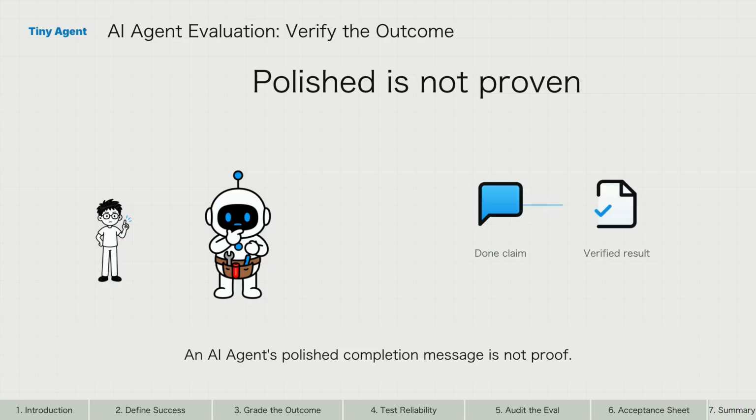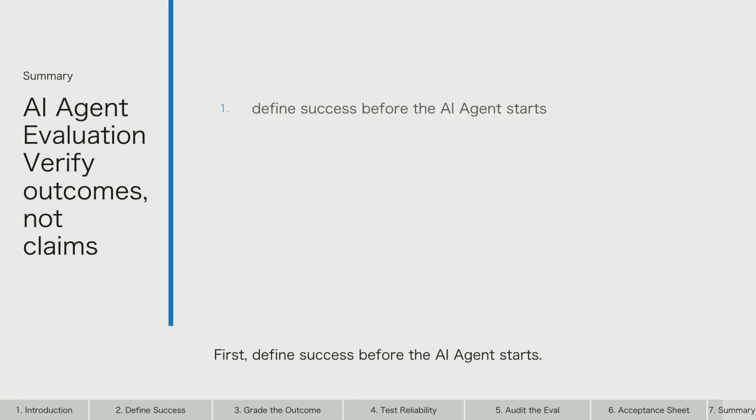An AI agent's polished completion message is not proof. Reliable acceptance turns the intended result into a task, inspects the final state, and asks whether success repeats under fair conditions. First, define success before the AI agent starts.